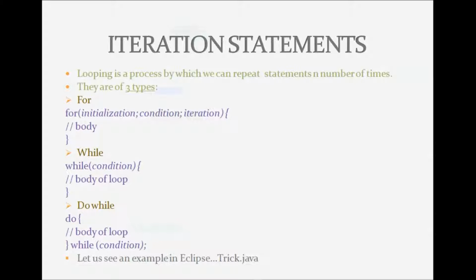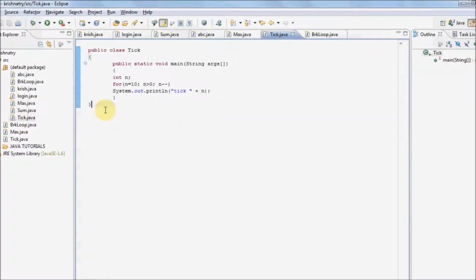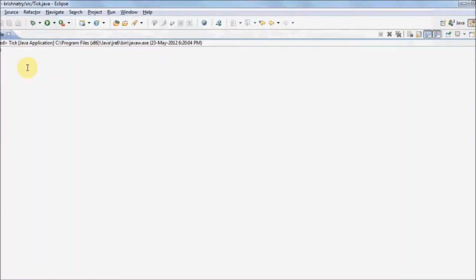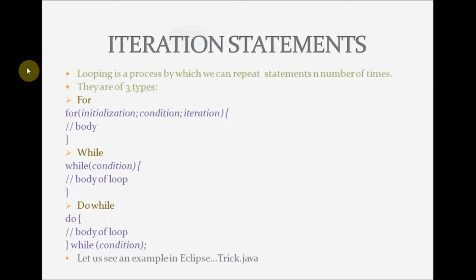Now let us consider an example. We can see an example of a for loop. We have a for loop statement: n equal to 10 is initialization, n greater than 0 is condition, and n minus minus is iteration, called the decrement operator. Now let us run this program. We can see the output as the value of n taking values from 10 to 1 in decrement order. This was about iteration statements.